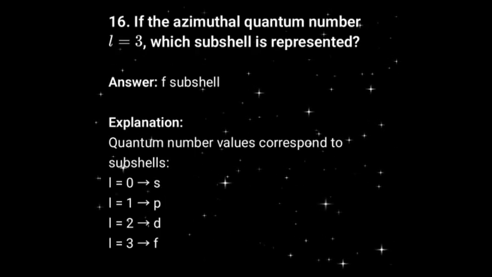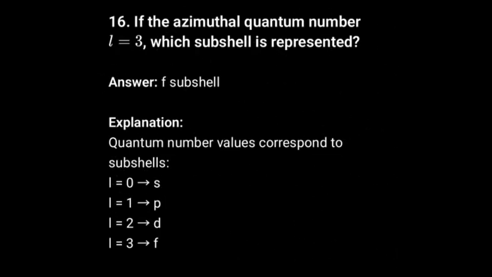16. If the azimuthal quantum number L equals 3, which subshell is represented? Answer: F subshell. Explanation: Quantum number values correspond to subshells. L equals 0 to S, L equals 1 to P, L equals 2 to D, L equals 3 to F.